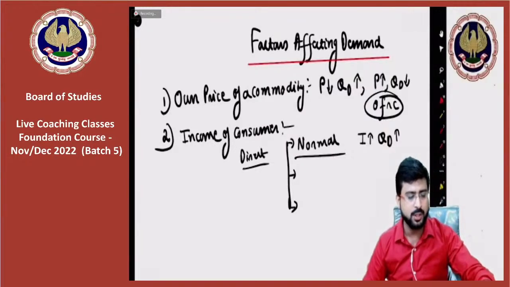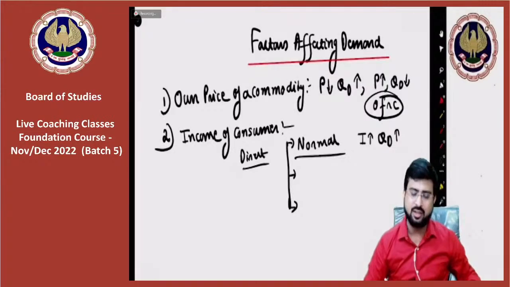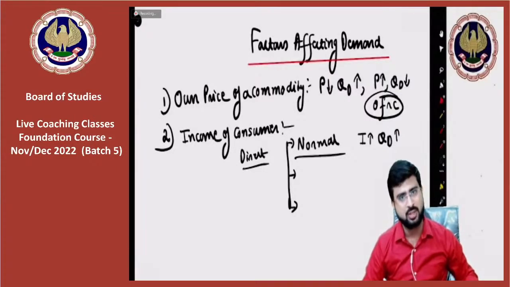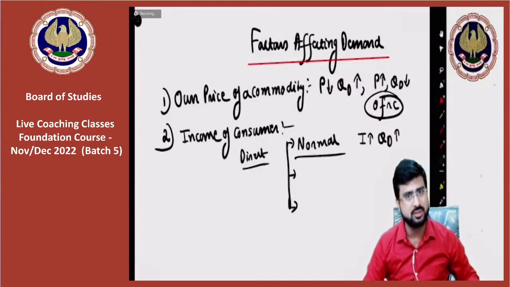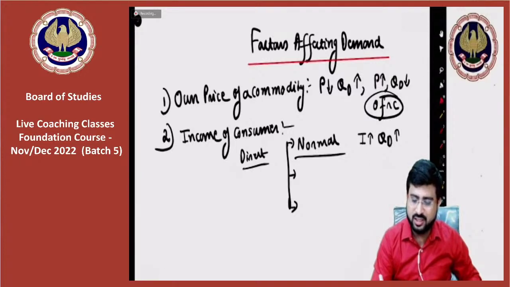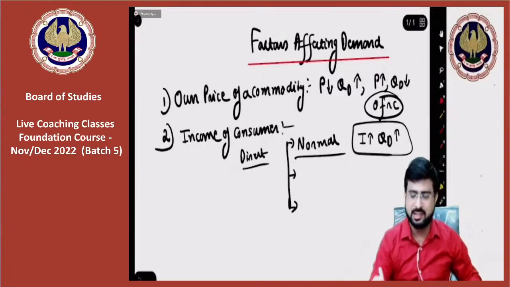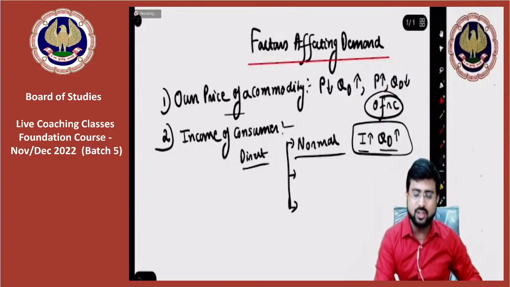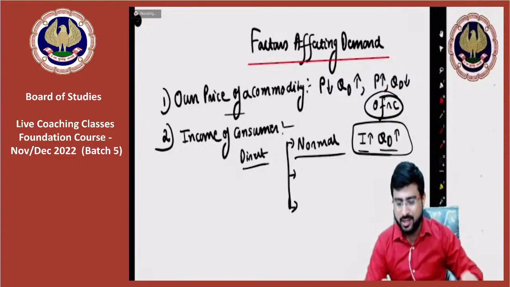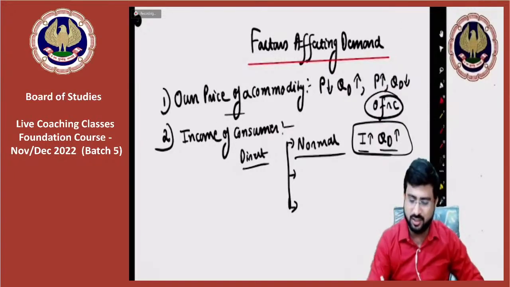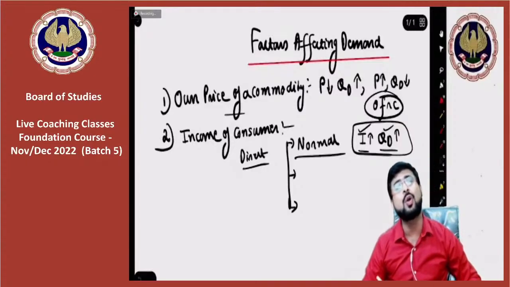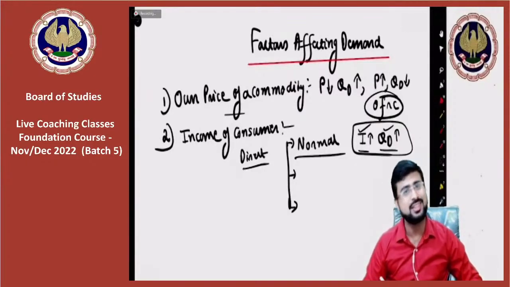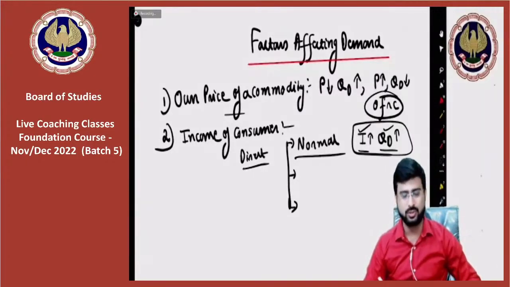Sir, what do you mean by a direct relationship? My dear friends, direct relationship is the one where there is a one-to-one relation, that is, one is rising, so the other is also rising. Like in price and quantity, there was an inverse relationship. Here there is a direct relationship. If one rises, the other one will also rise. Okay, number one.